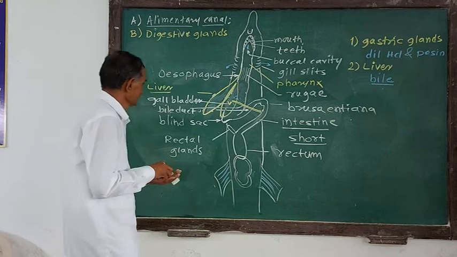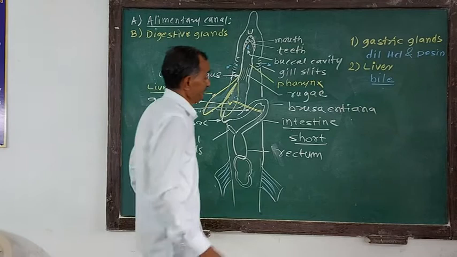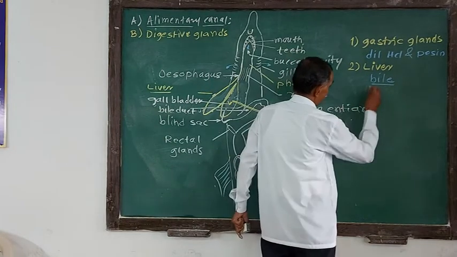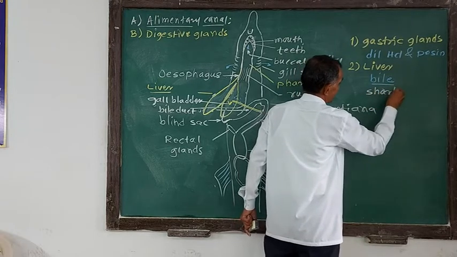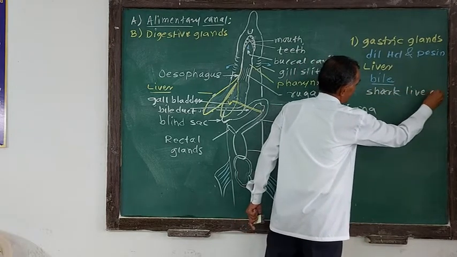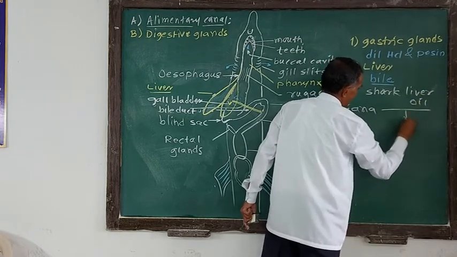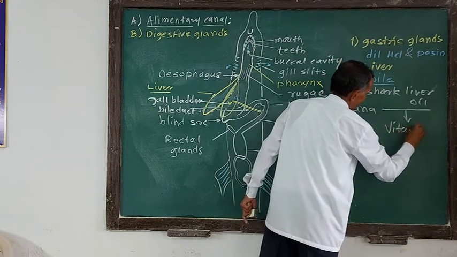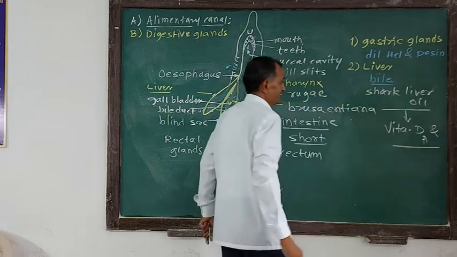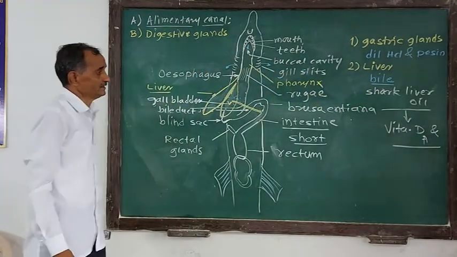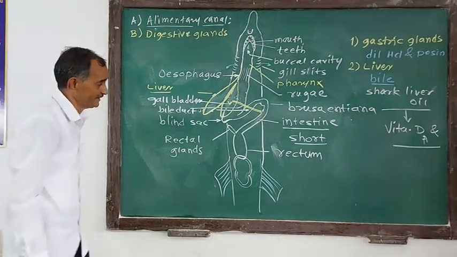One more thing that we have to remember: from the liver of Scoliodon, shark liver oil is extracted. Now this oil is rich in vitamin D and vitamin A. So shark liver oil has medicinal importance because it contains vitamins A and D.